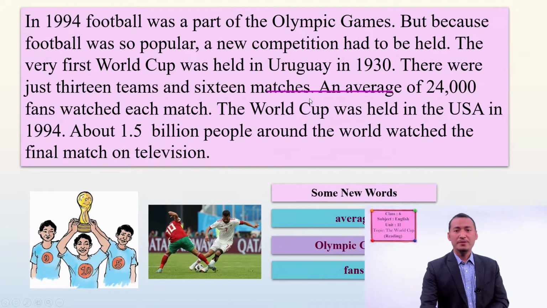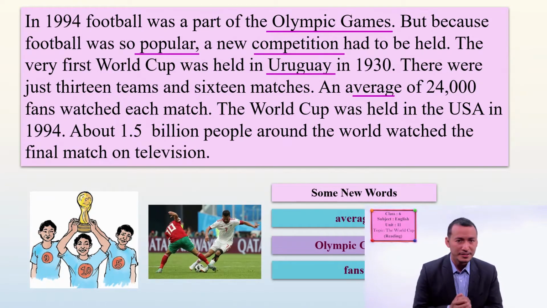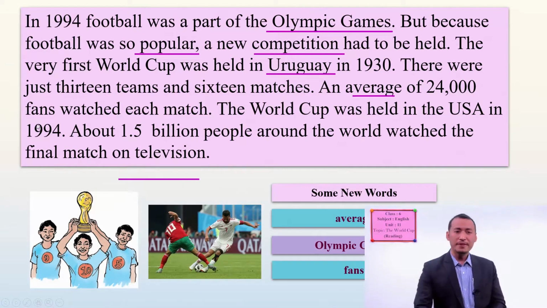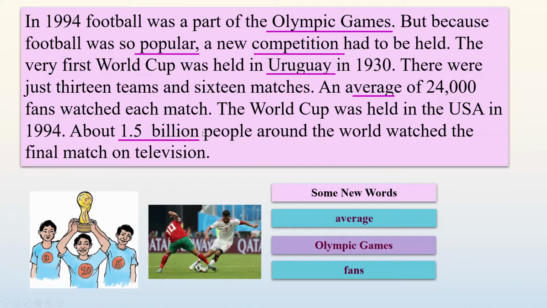Here, we have new words: Olympic Games, popular, competition, Uruguay, and average. Average means around the middle of something. So average 24,000 fans watched each match means there was more or less a number of 24,000 fans. Do you know who are fans? Fans are the people who admire or who enjoy watching the football match. So they were a huge number. There were a huge number of fans for watching the football match.